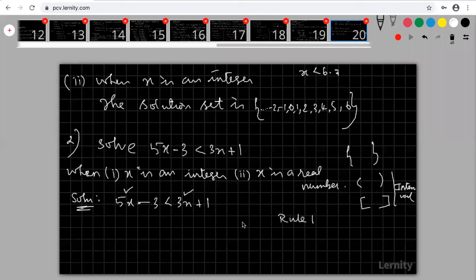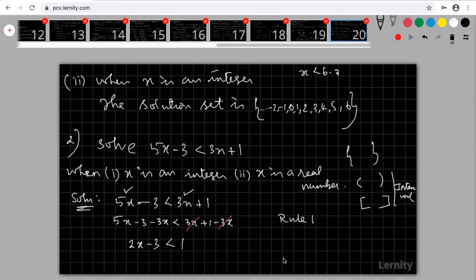What is my rule 1? Both the sides, I'm going to subtract 3x. Why, sir? I'm going to cancel this 3x because I'm going to collect all the x terms on one side. So here 5x minus 3x is 2x, minus 3, this is less than 1.